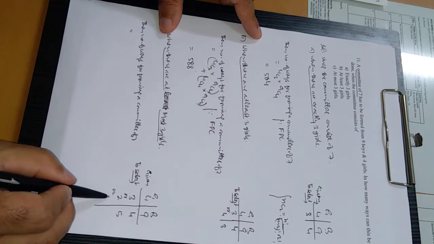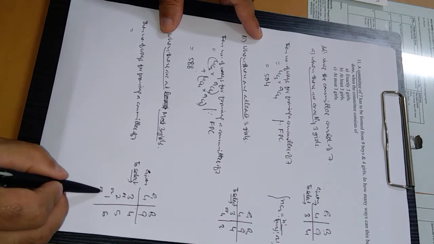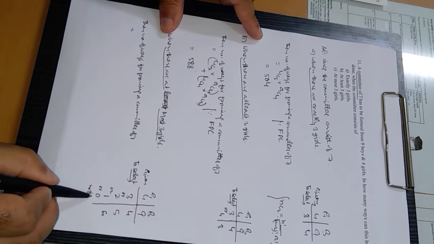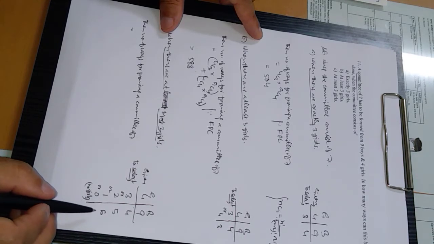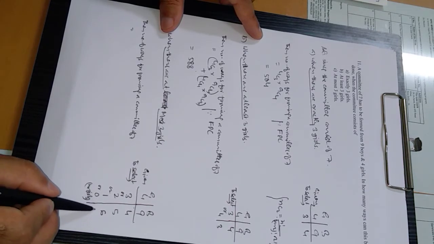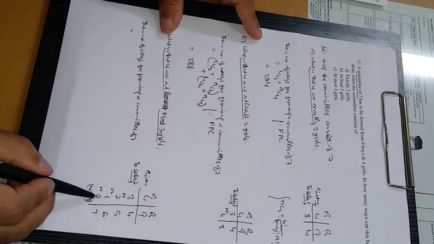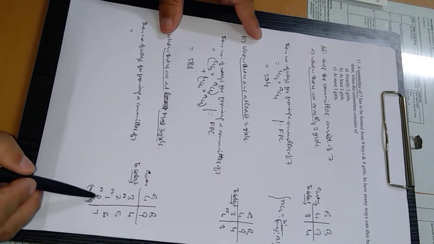The third option is, if we select 1 girl, it means we have to select 6 boys. If we select 0 girls, 0 girl means no girl, it means all the members in the committee are boys. We are selecting 7 out of 9 boys because we are not selecting any girl. So there are 4 options, either this one or this one or this one or this one.